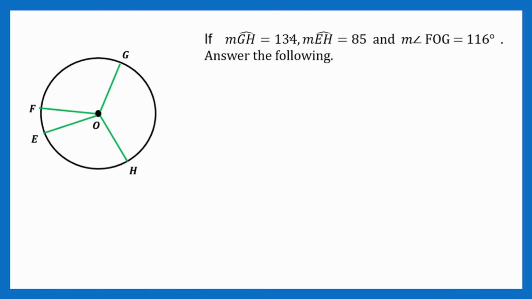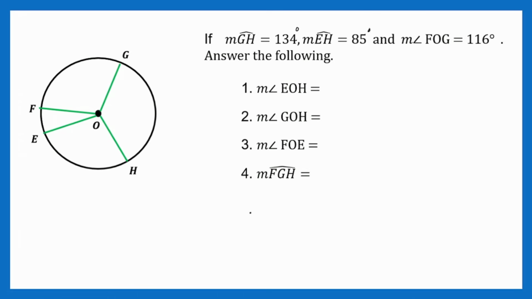Let's answer. So, we have circle O pa din. And we have these points on the circle. Then, ito yung given sa atin. I forgot to write degrees. So, the measure of arc GH is equal to 134 degrees. Measure of arc EH is 85 degrees. And the measure of angle FOG is 116 degrees. Then we have to answer the following.